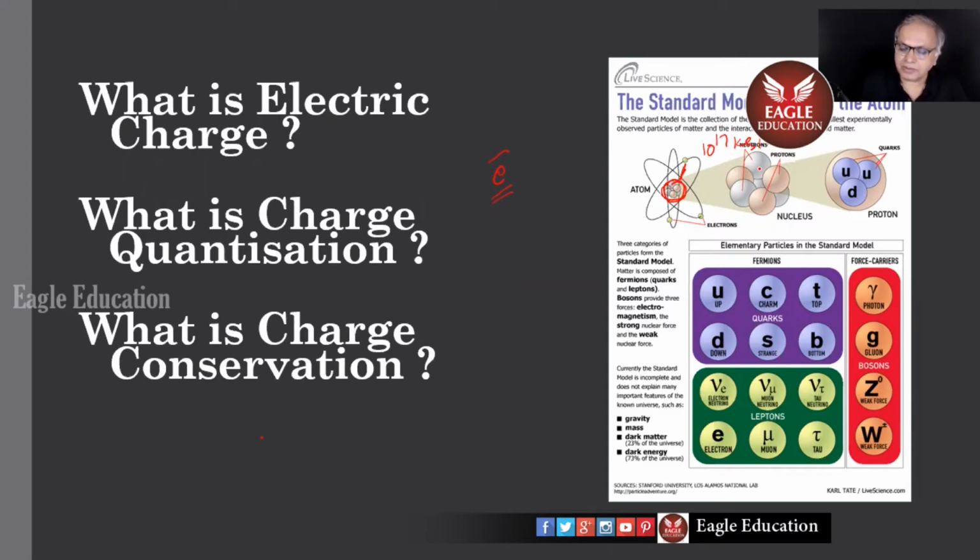Here we showed one proton, which is made up of quarks, up quark and down quark. Quarks are even elementary particles, even fundamental particles, which actually make up one. Here, in this case, we showed a proton. Even a neutron will have two down quarks and one up quark. So the indivisible particles, if you want to say, are electrons and quarks.